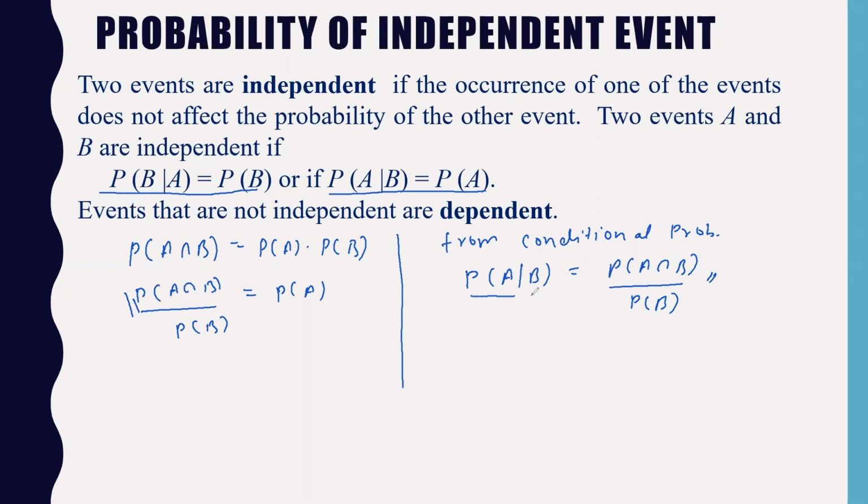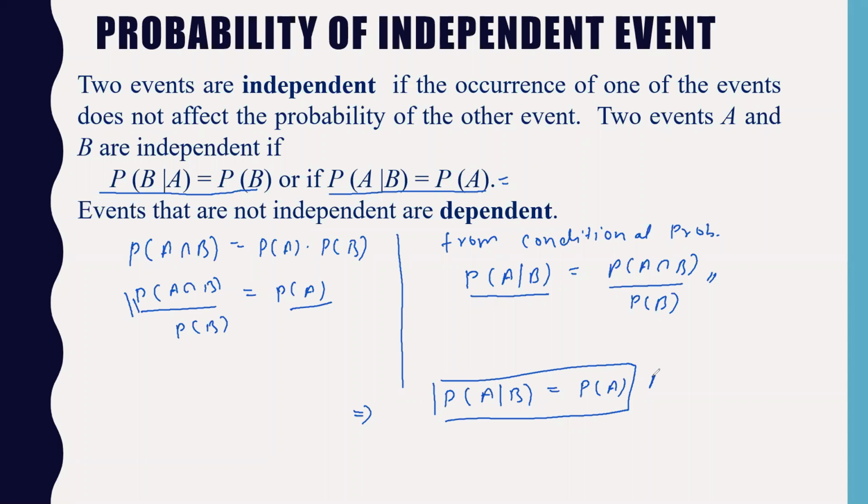So then what will happen? This will also be the same. So this implies that probability of A given B will be equal to probability of A. This is the new formula I have come across for independent events, which I have written here.